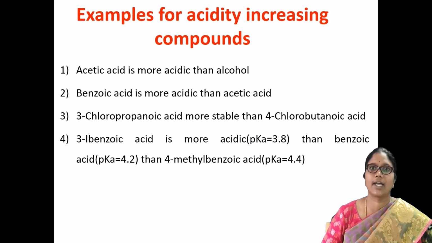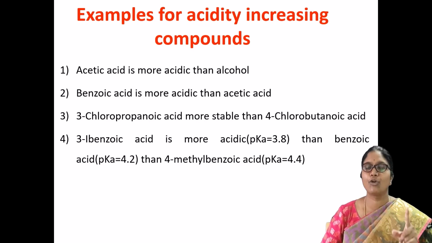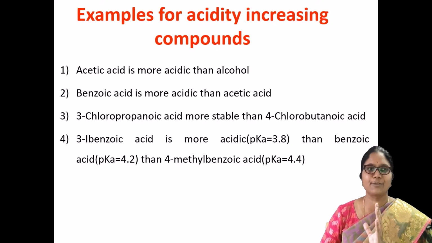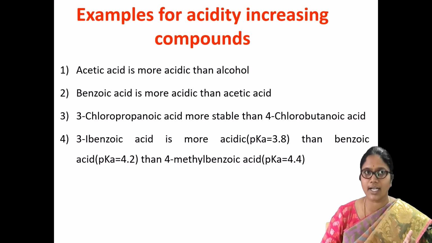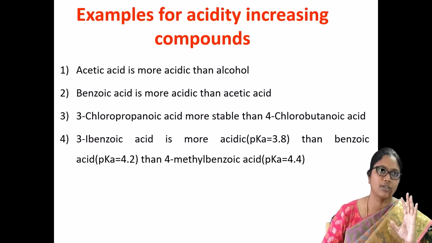So that's the reason why benzoic acid is more acidic than 4-methylbenzoic acid. In simple explanation, the first compound contains an electron withdrawing group, which is why it is more acidic than the second compound.